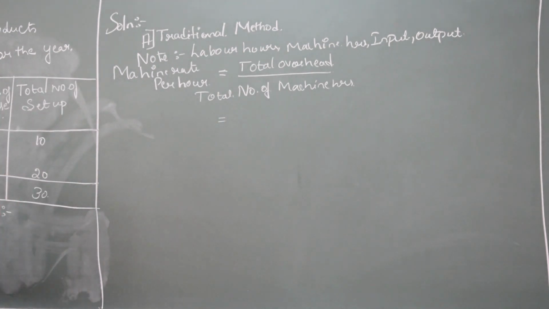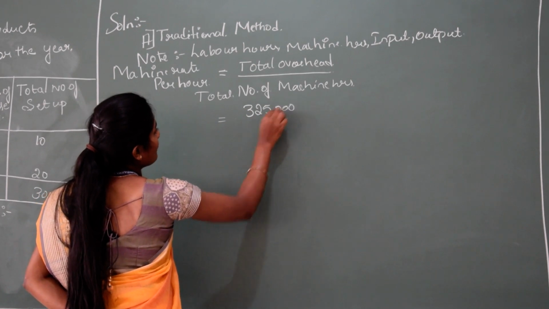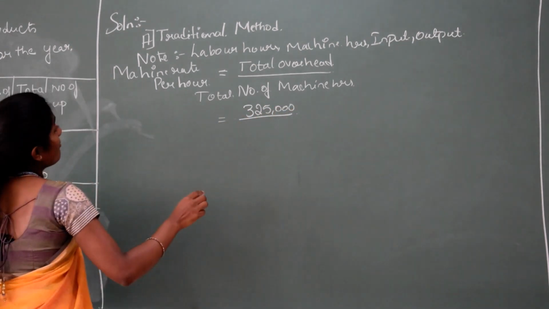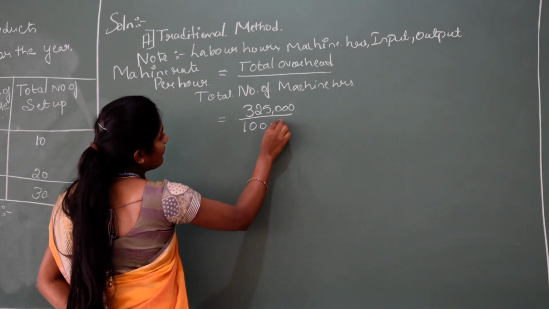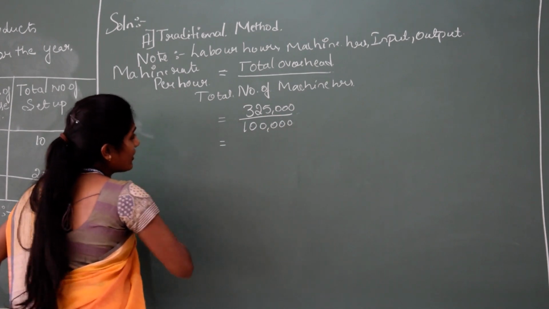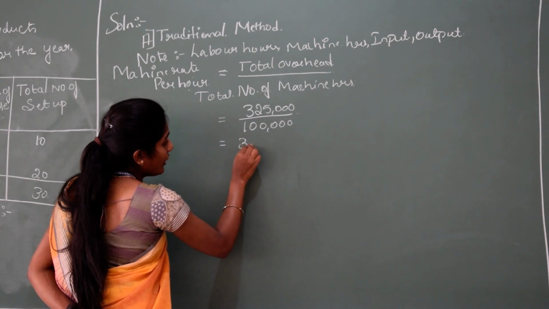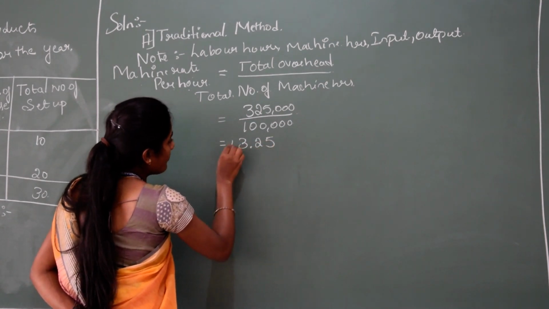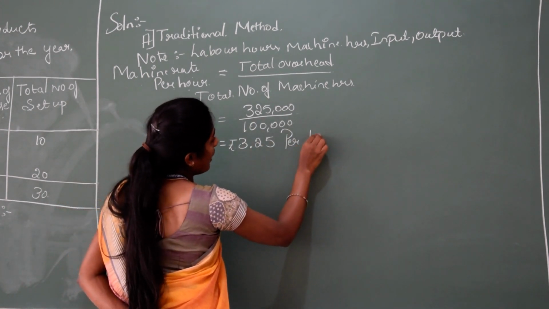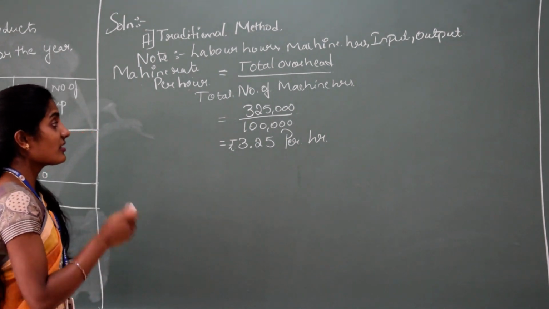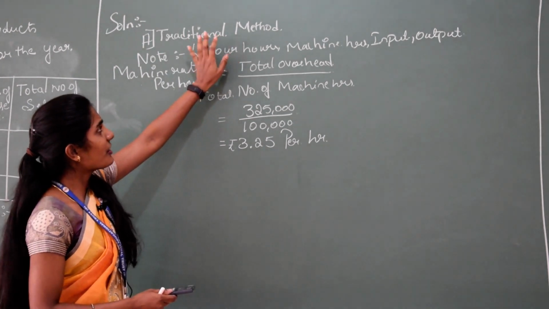You can see the total overhead is 3,25,000 divided by the number of machine hours. The number of machine hours is 1 lakh. Therefore, machine rate per hour is 3 rupees 25 paisa per machine hour. So this is how we solve a problem in the traditional system of costing.